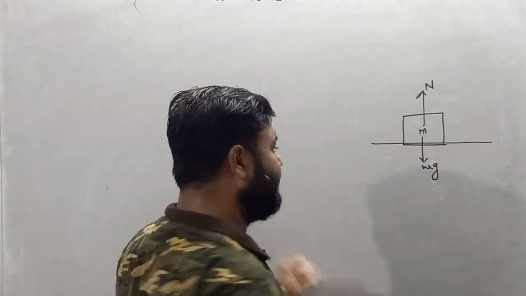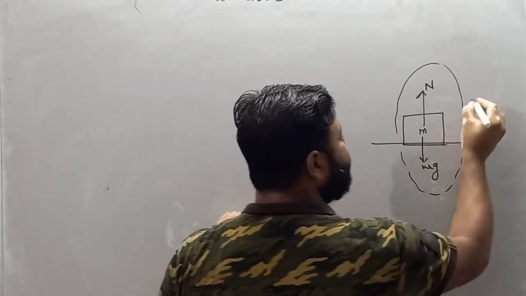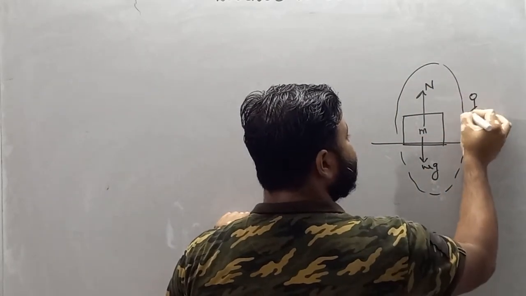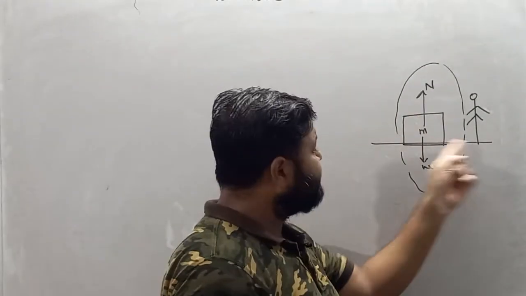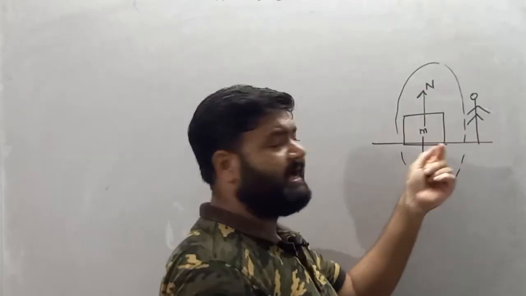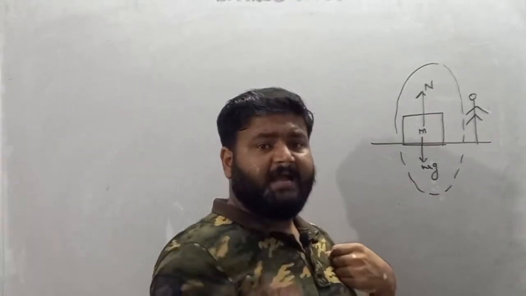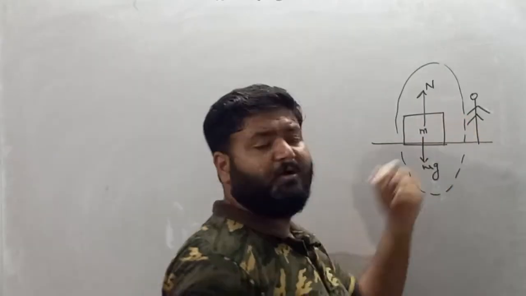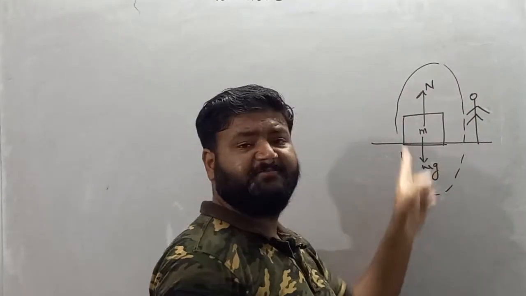Now, this free body diagram is made by me, so I am the observer. I am repeating once again: if there is a block placed on a horizontal plane and I am making the free body diagram, then I am basically the observer, and observer means frame of reference. So I am standing here and making the free body diagram.